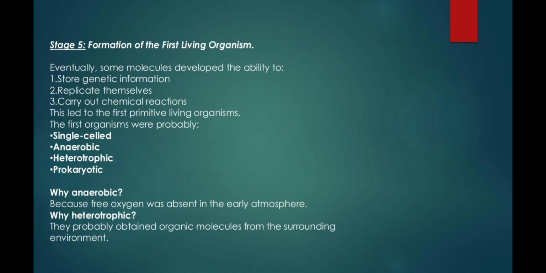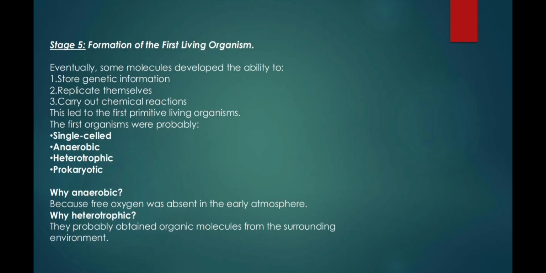Stage 5. Formation of the first living organisms. Eventually, some molecules developed the ability to: 1. Store genetic information, 2. Replicate themselves, 3. Carry out chemical reactions. This led to the first primitive living organisms.